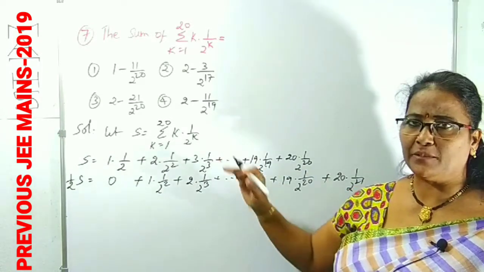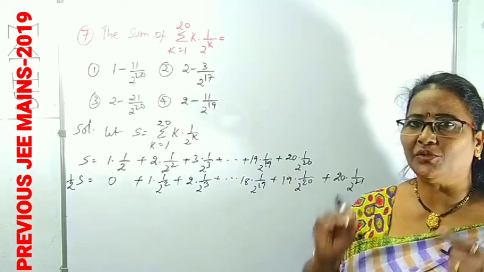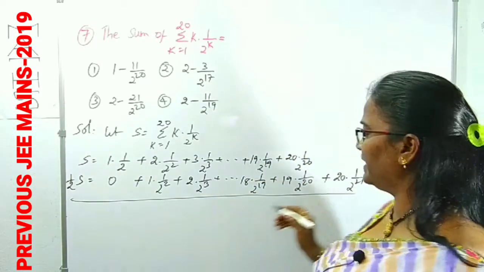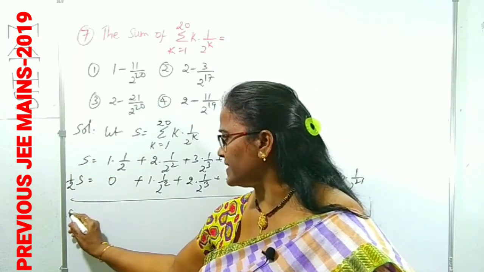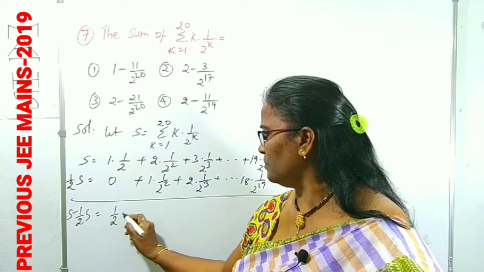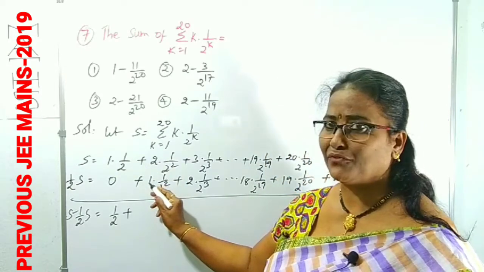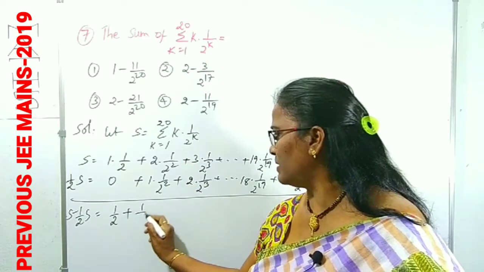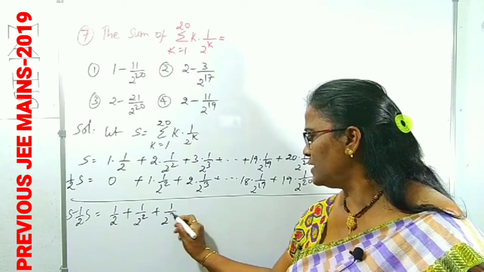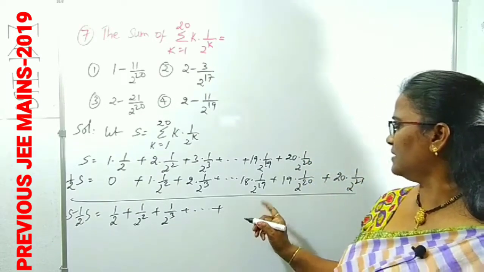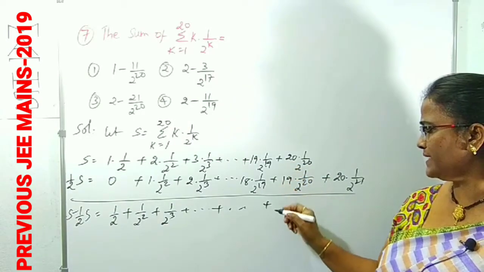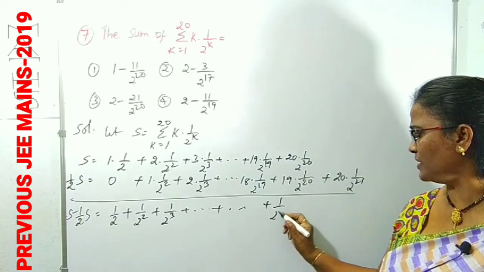This is the process. After that, what do you have to do? We take the subtraction of these two. By the subtraction, what happened? S minus 1 by 2 S on the left side. On the right side, 1 into 1 by 2 is 1 by 2, plus here 2 minus 1, 1. 1 into 1 by 2 square means 1 by 2 square, plus 3 minus 2, 1. 1 into 1 by 2 cube is 1 by 2 cube, and so on. The last but one: 20 minus 19 is 1, so 1 into 1 by 2 power 20.